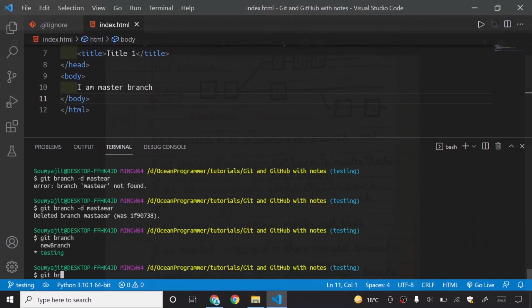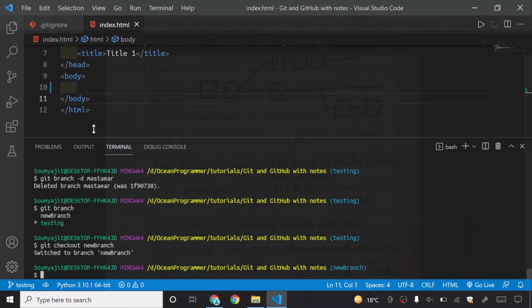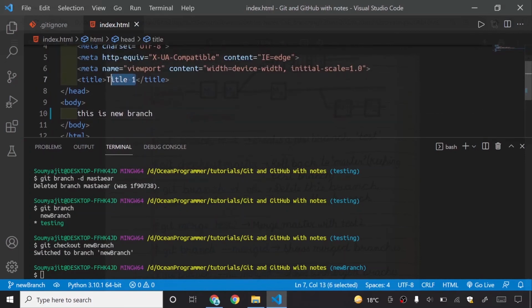If I say git checkout new branch, you can see this is not here. This is new branch, and in the title I will change this to new branch.